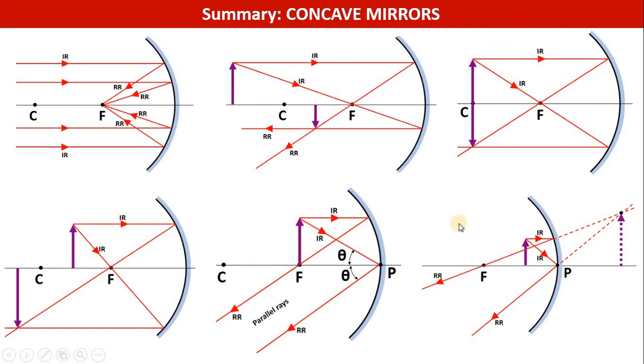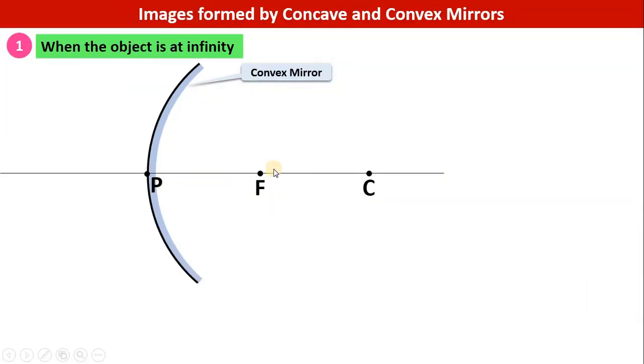Now we go to convex mirrors. Images formed by the convex mirror. Here is a convex mirror. You see the back side is polished here. This is the convex part, and the front convex part is acting like a mirror. Also notice here, in comparison to the concave mirror, that the focus and center of curvature of the convex mirror are behind the mirror. They are hidden behind the mirror.